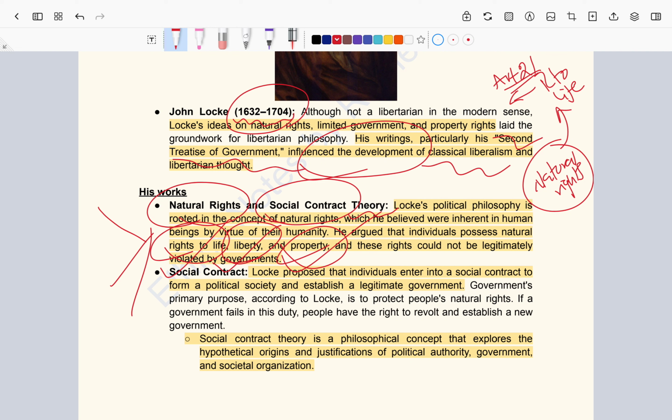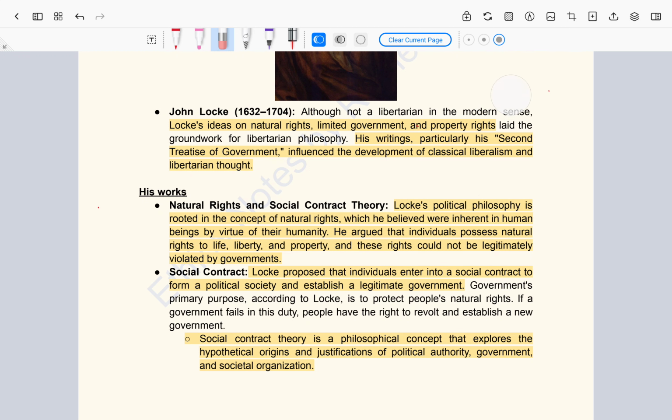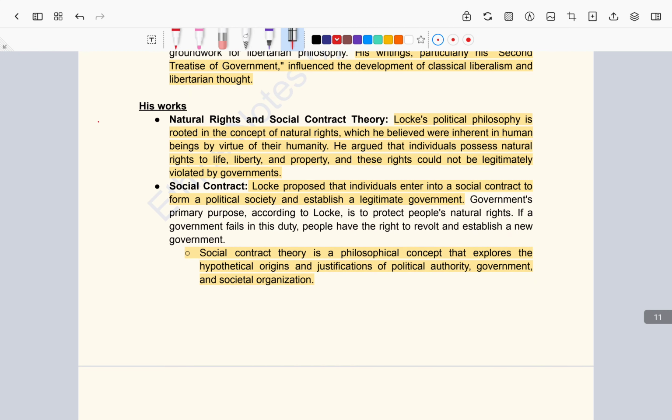The second important theory he is known for is the social contract theory. In the social contract theory, he says that the government of today is not of any divine origin. They are a social contract made by the citizens themselves. Locke proposed that individuals enter into the social contract to form a political society and to establish a legitimate government.